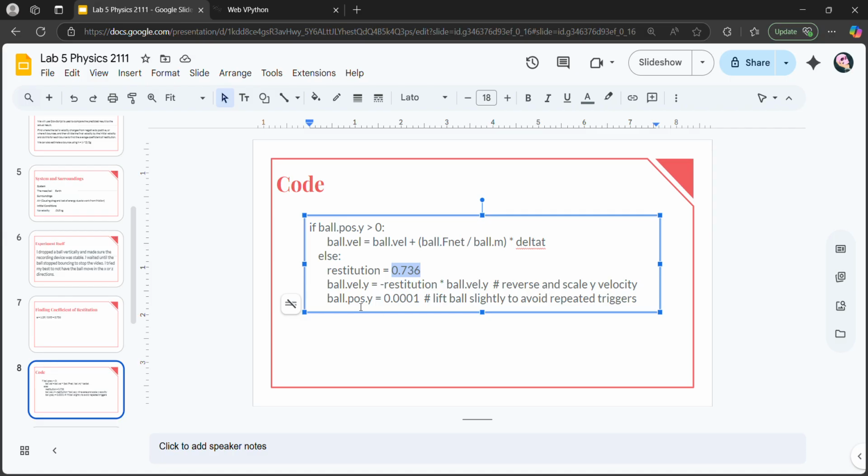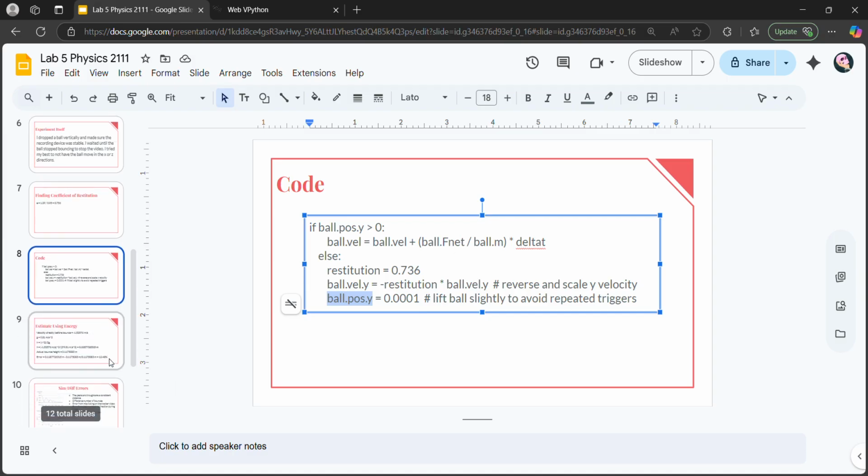So it would reverse, and then it would scale. And then I would also put the position of the ball a little bit above 0. That way it doesn't trigger repeatedly. If it went all the way down and then started to go back up, then it might multiply this a bunch, and then it would just fizzle out down here under the ground, which is not what we would want.